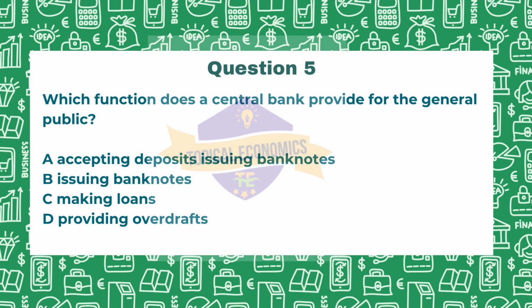Moving on with the fifth question, which function does a central bank provide for the general public? Option A, accepting deposits. Option B, issuing banknotes. Option C, making loans. And option D, providing overdraft. This is from 2021 Feb-March paper, version 2.